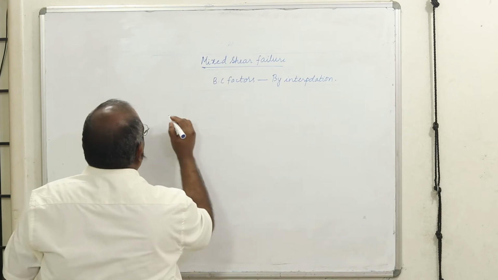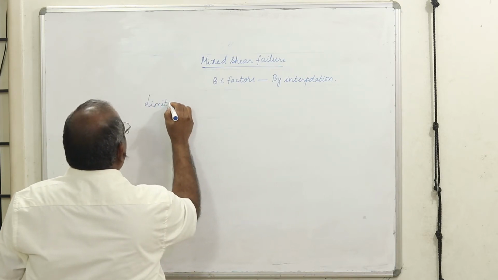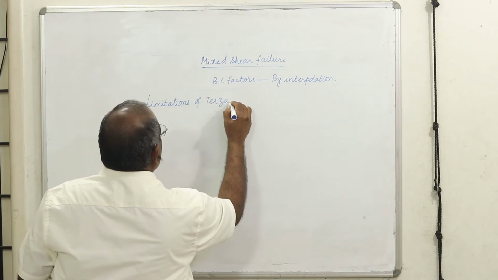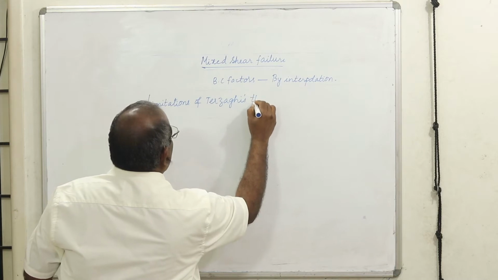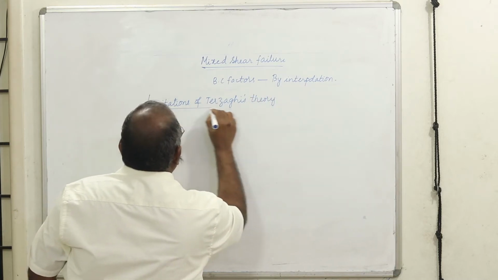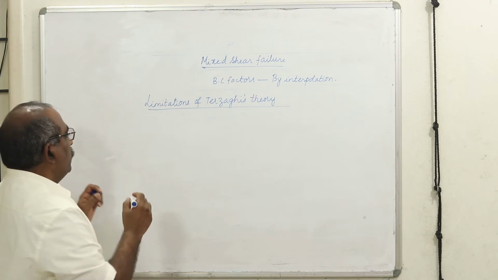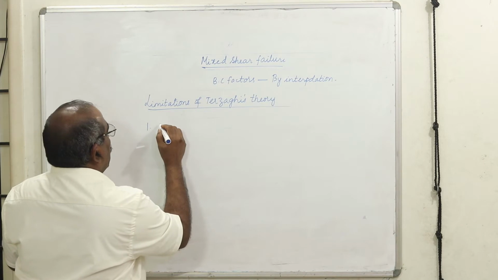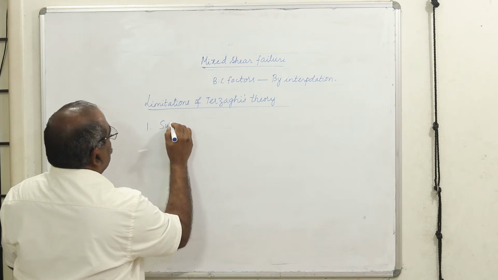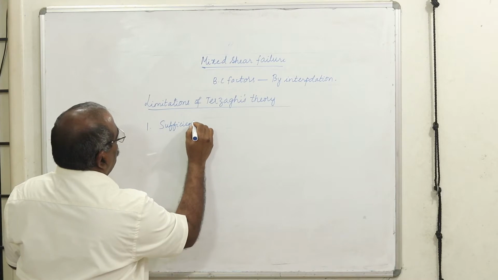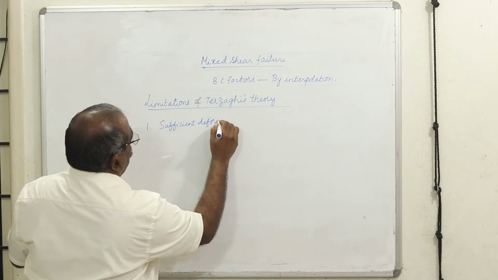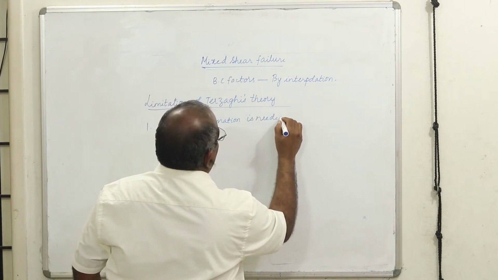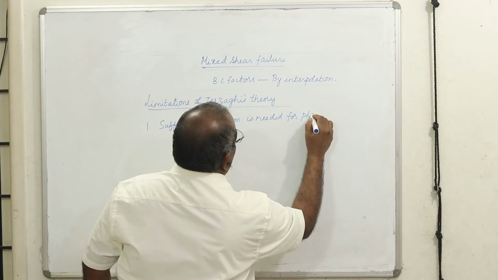Now we will go to the limitations of Terzaghi's theory. What are the limitations? The first one: usually sufficient deformation for plastic equilibrium to establish.